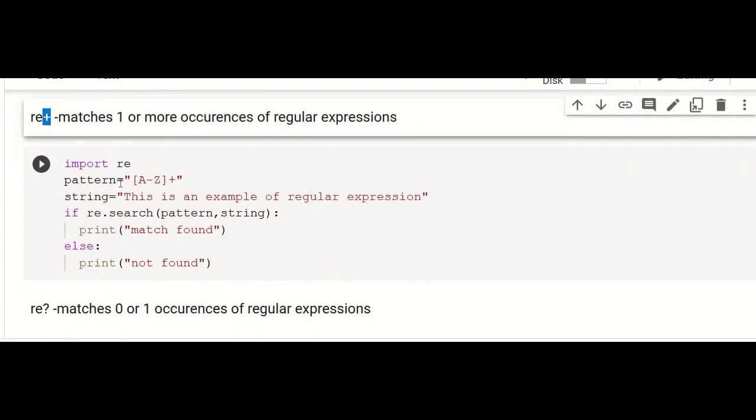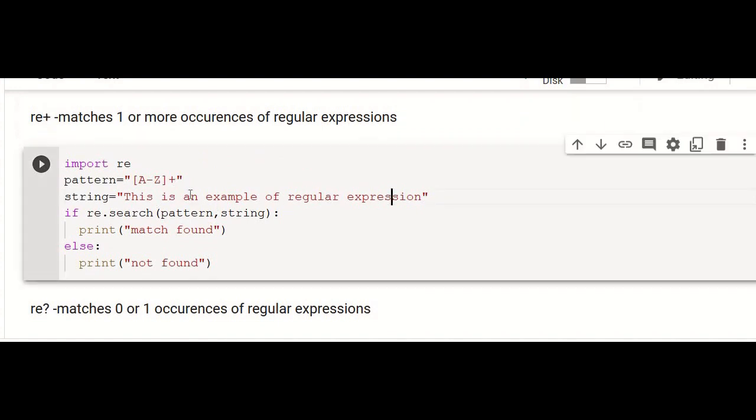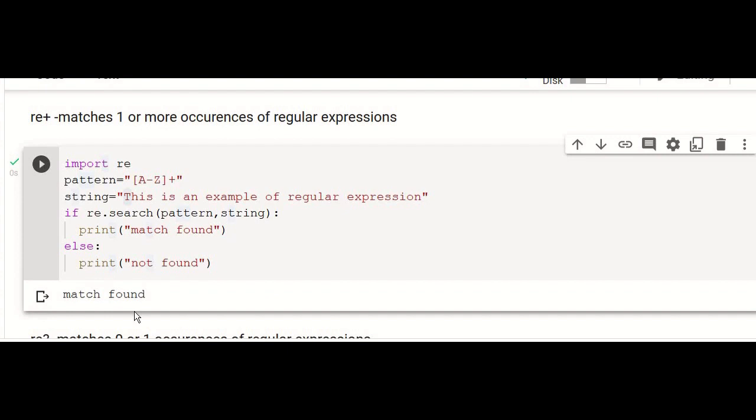Now re+, the same thing but with another example. Here capital A to capital Z has to be repeated one or more times. So this is an example of regular expression. Here this capital T is present, so you have match found. And if you convert this into small t, let us see what happens. It is not found because none of the characters from capital A to capital Z is available in the string.